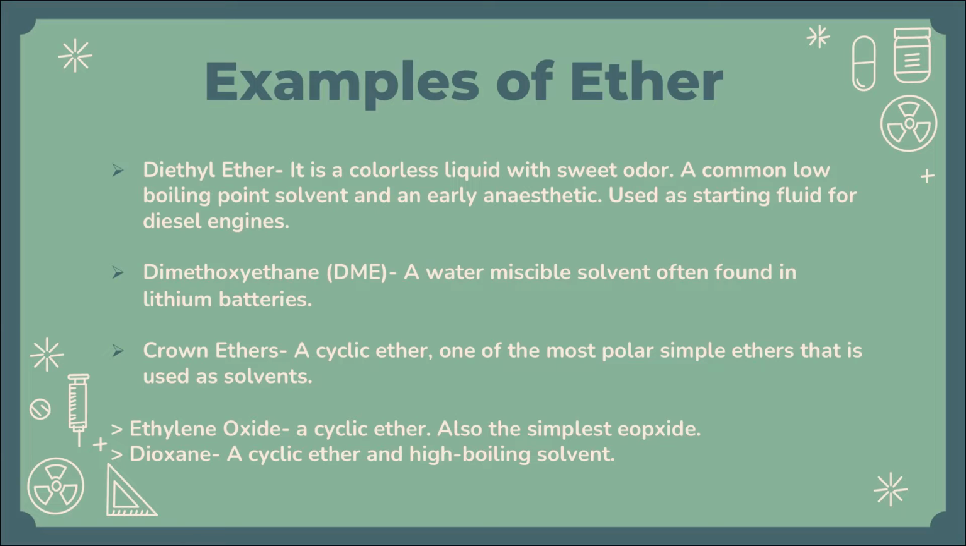Third is the crown ethers. It is a cyclic ether, one of the most polar simple ethers that is used as solvents. We have here ethylene oxide, a cyclic ether, also the simplest epoxide. Second is the dioxane. It is a cyclic ether and high boiling solvent.